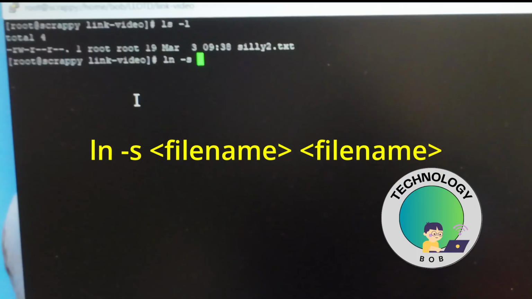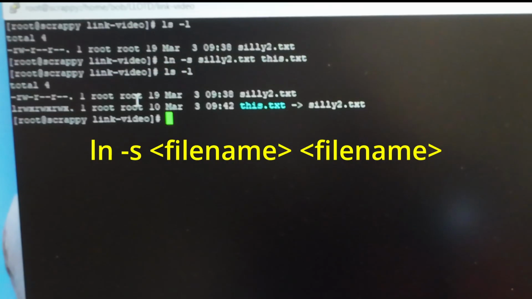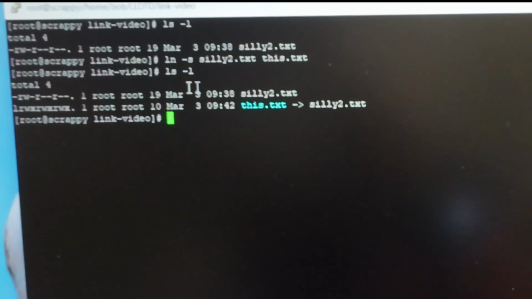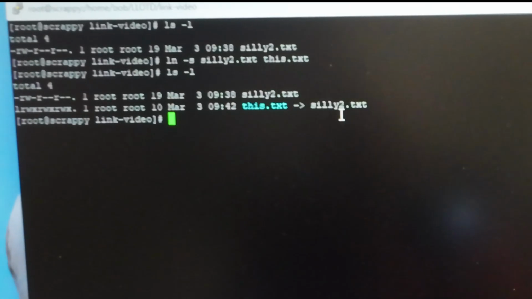S is for symbolic. We're going to do silly.txt and link that to this.txt. All right. Now, if we do an ls -l, which is showing that it is a symbolic link here. And you can see, you can point this out right here. It's a symbolic link. Now, the real big difference here is that we're actually showing a link up here.